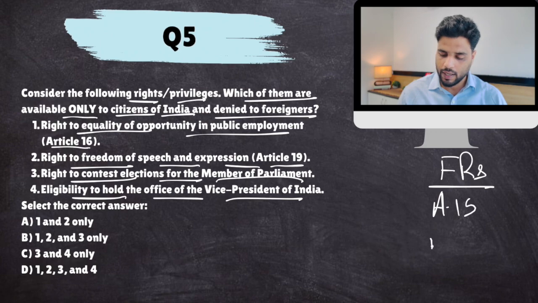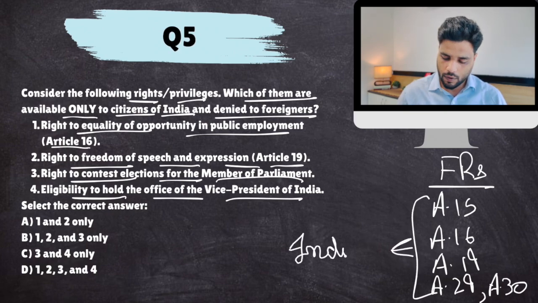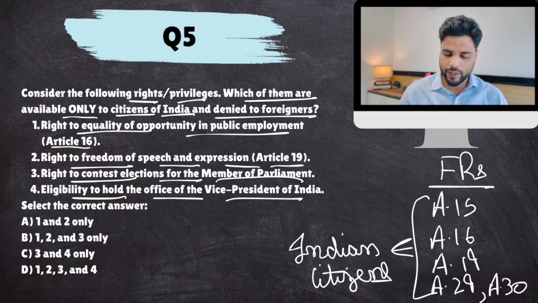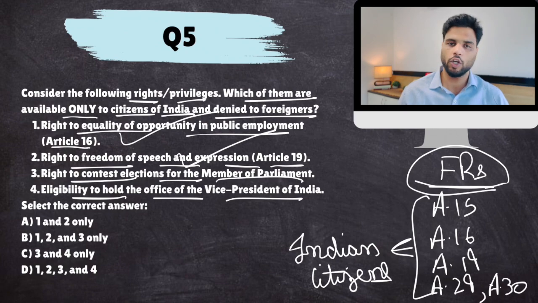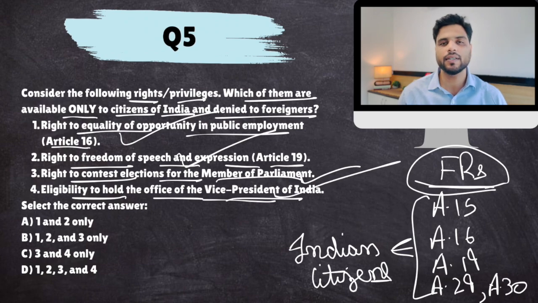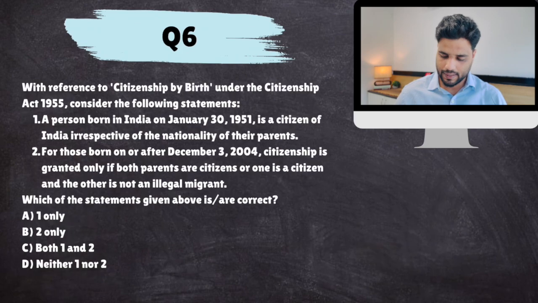Article 15, Article 16, Article 19, Article 29, minority rights, Article 30. Okay, these are only available to Indian citizens. So as per this question, Article 16 and 19 are already there. Apart from these fundamental rights, only Indian citizens can stand for elections. Logically speaking, yes. And only Indian citizens can hold the office of Vice President. So all, D. Okay, next.